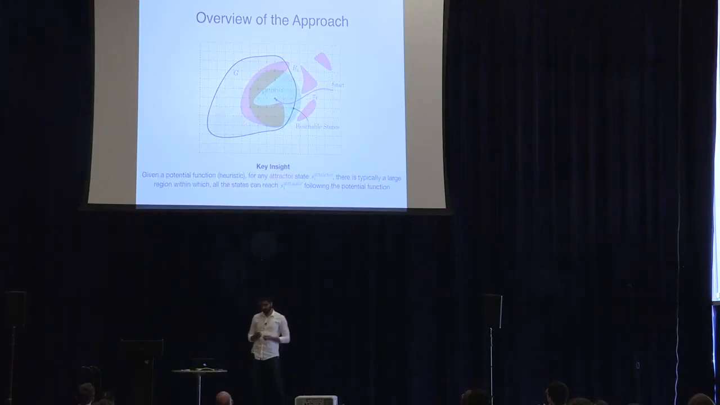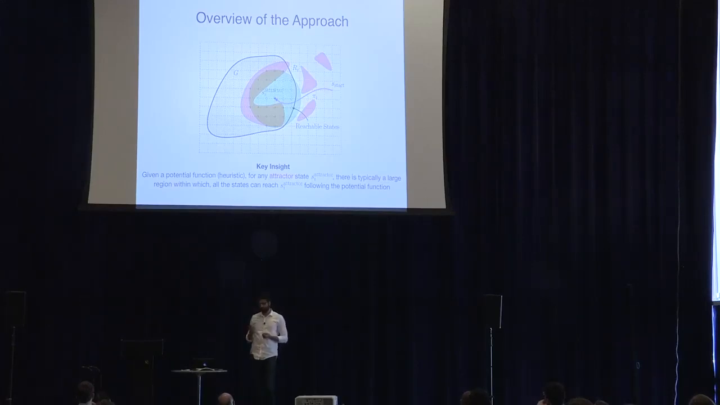So the key insight of this work is that given a potential or a heuristic function and some attractor state, typically there is a large region around that state within which the states can reach the attractor state following that potential or heuristic function. We call these states reachable states, which are marked as these white states in the region. So instead of having to pre-compute paths to all the states within this region, we only need to pre-compute a path to the attractor state, and then at query time, we'll use the potential function to find a path from any goal state that may lie in this region to the attractor state.